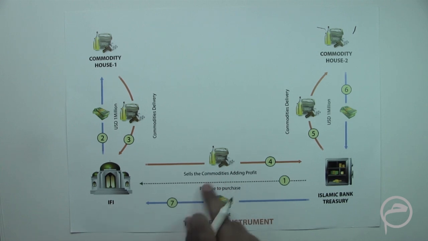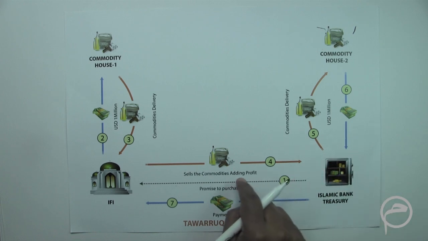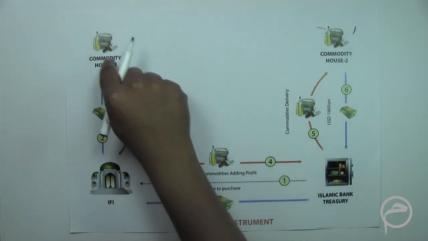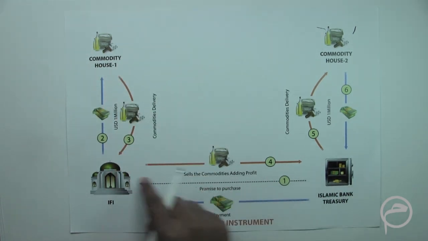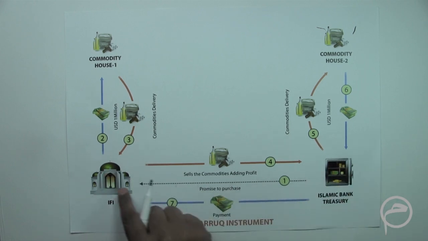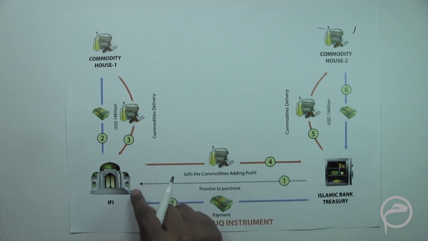And this promise to purchase is nothing but which mentions that this financial institution is giving a unilateral undertaking to this financial institution, mentioning that if this financial institution purchases commodities, as in this example, worth 1 million, then this financial institution will purchase the same. So this is the first step.